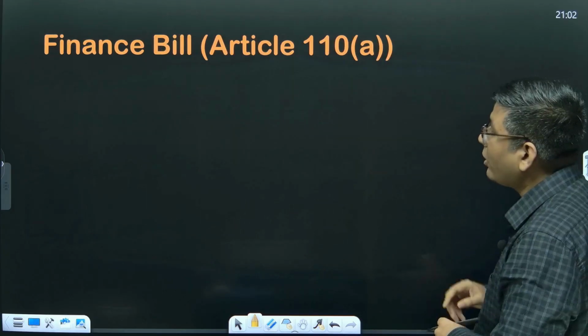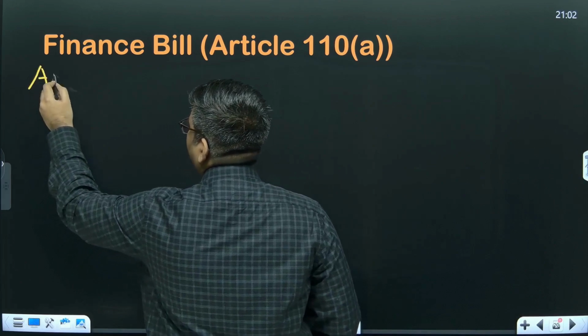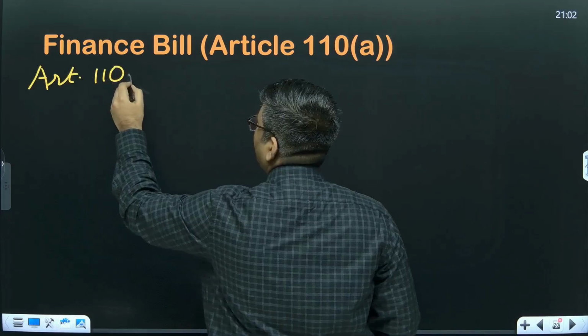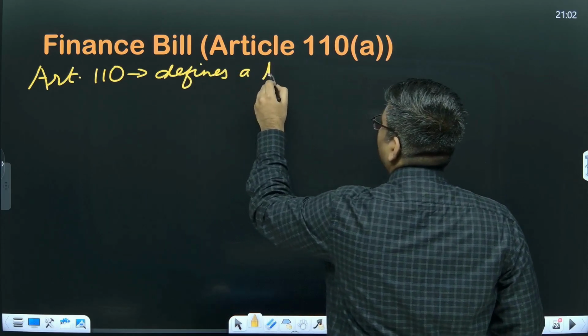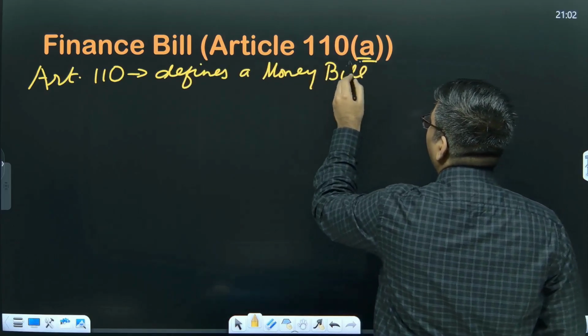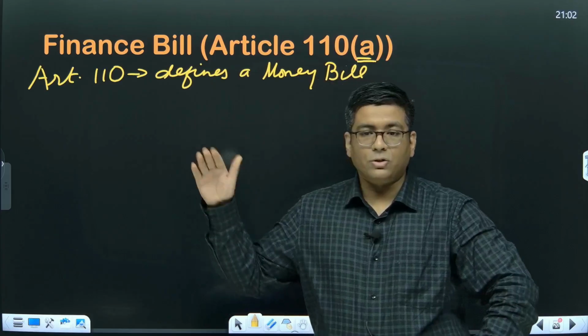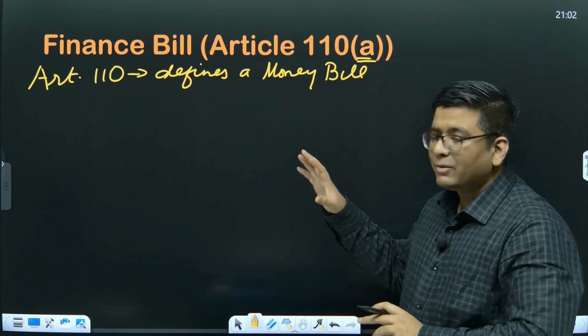Okay, then talking about the finance bill under Article 110A. So first of all, Article 110 defines a money bill. So what exactly would be the contents of a money bill have been given under the various subsections of this particular article.